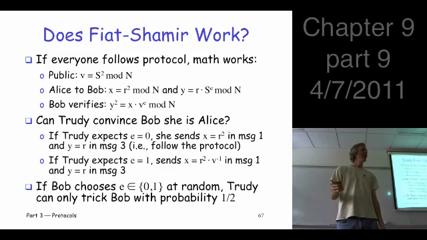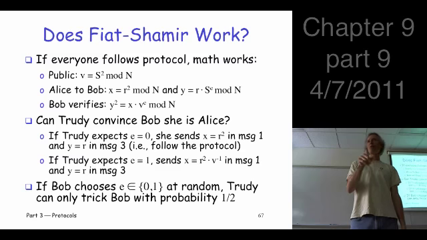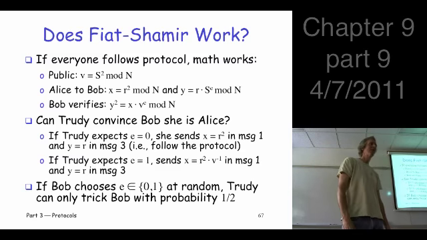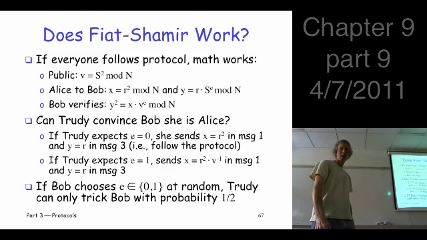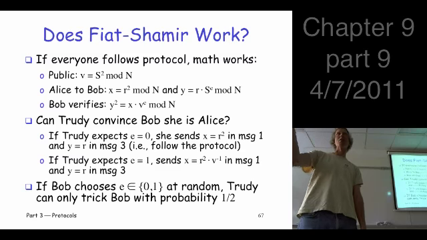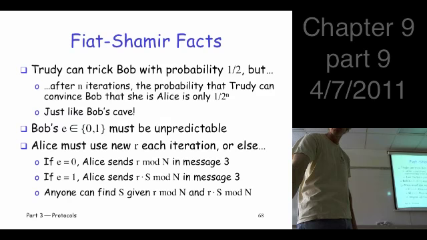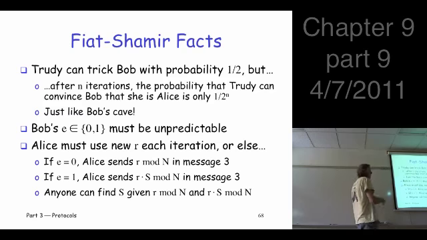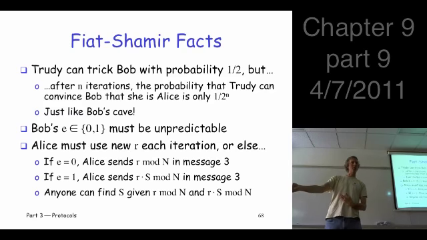So the point is, if you're Bob, don't choose e equals 1 all the time, because Trudy can break it. Flip a coin. You really have to flip the coin, just like in the cave. So Trudy can break the protocol with probability 1/2. She could just guess whether Bob's going to choose e equals 0 or e equals 1. But again, she can only do that with probability 1/2. If Bob does it n consecutive times, her chance of guessing correctly every time is only 1 over 2 to the n, assuming Bob really does flip a coin.